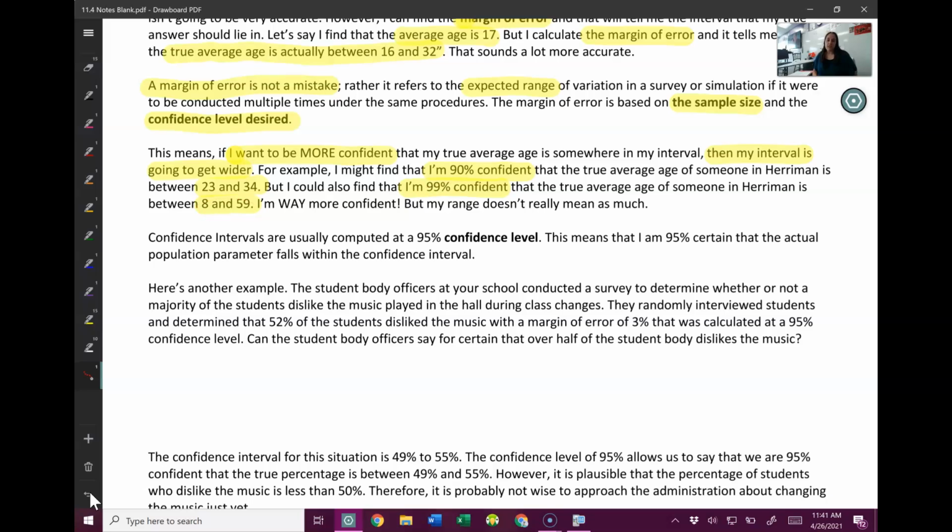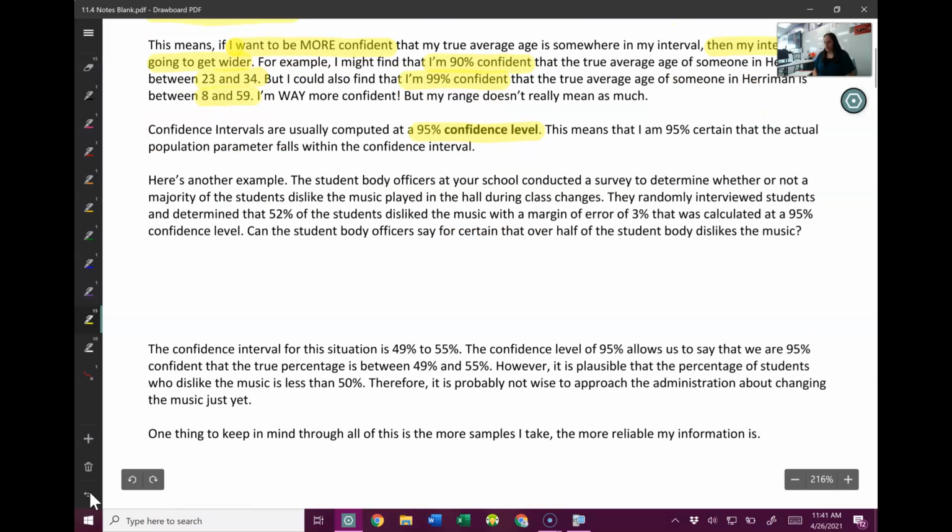For most of the time, and especially for what we're going to do, a 95% confidence level is a pretty good confidence level in between those things. So that's what we're going to be computing. We will always be computing 95% confidence levels. So that would mean I am 95% certain that the actual thing I want is in this interval.